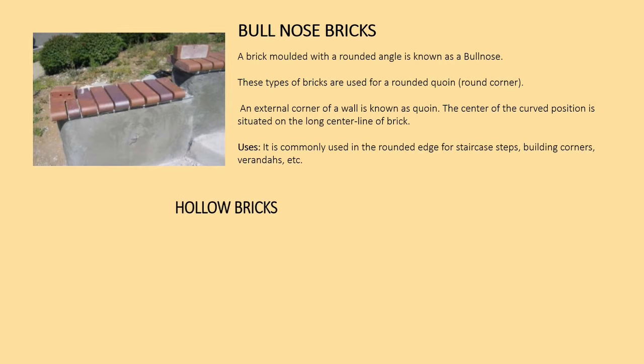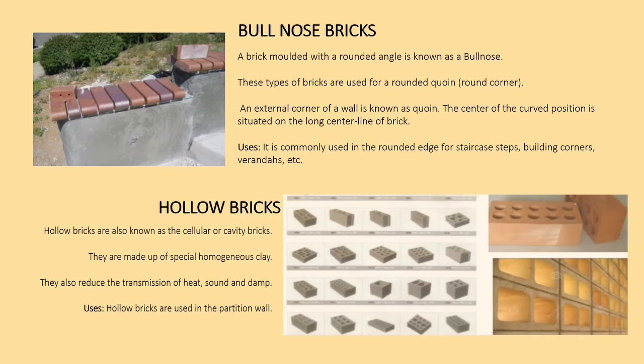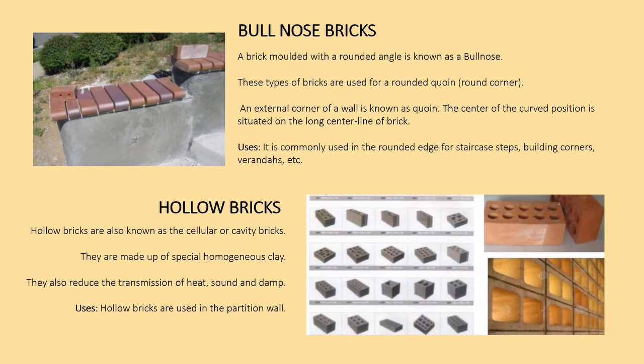Then we have hollow bricks. Hollow bricks are also known as cellular or cavity bricks. They are made up of special homogeneous clay. They also reduce the transmission of heat, sound and damp. Hollow bricks are used in partition walls also, and are also used as a sustainable material to reduce the sun effect.